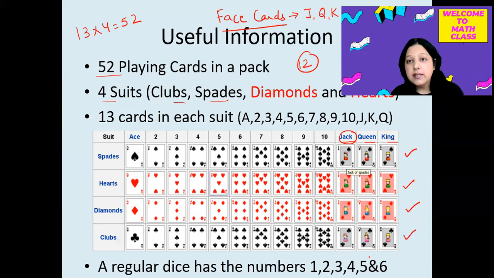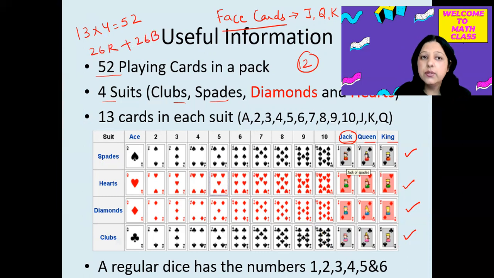Now another very, very important piece of information in cards is that we have a total of 52, in which 26 are red cards and 26 are black cards. You can see in the picture also that we have spades and clubs in black color, and hearts and diamonds in red color. These things are very, very important when we discuss problems based on card questions.